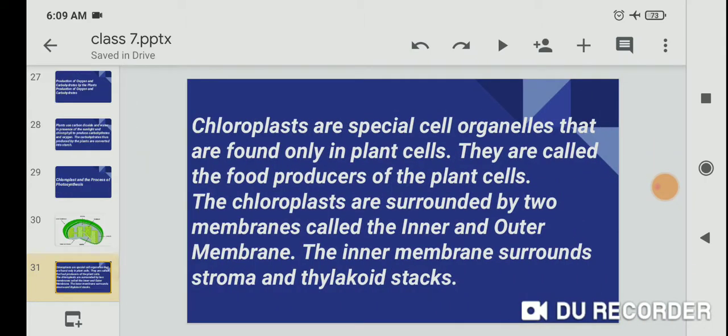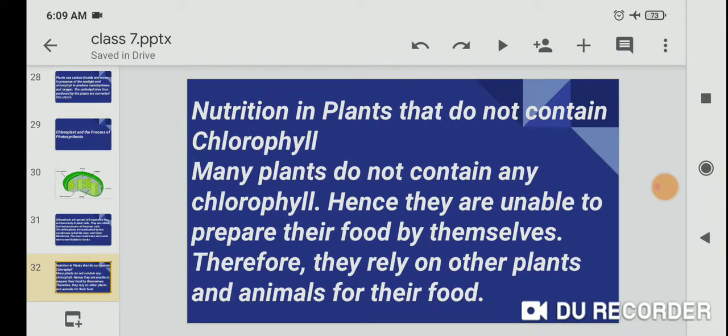So chloroplasts are special cell organelles that are found only in the plant cells. They are called the food producers of the plant cell. The chloroplast is surrounded by two membranes called the inner and outer membrane. The inner membrane surrounds the stroma and thylakoid stacks.